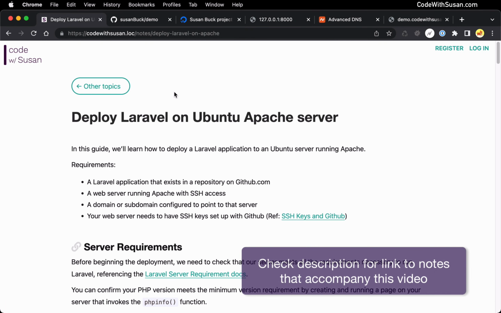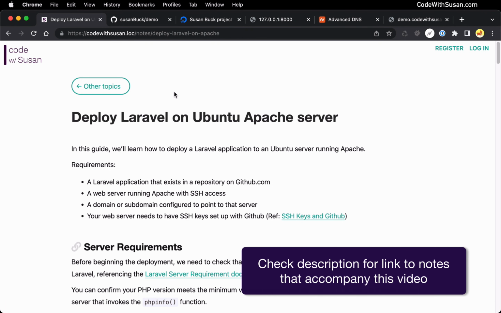Let's look at how to deploy a Laravel application on a Ubuntu server running Apache. To do this, of course, you're going to need a Laravel application. Here's the example I'm working with. I've got it running locally. I just took a bare bones Laravel application and customized the homepage.